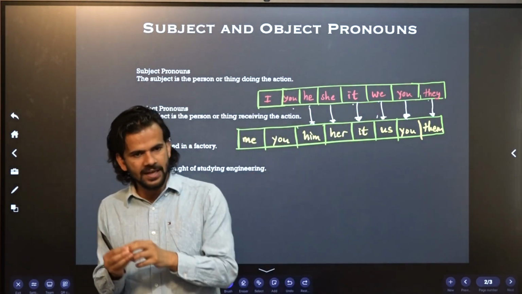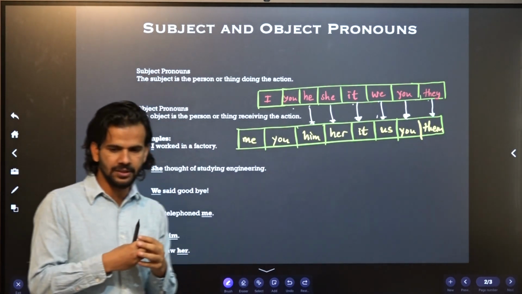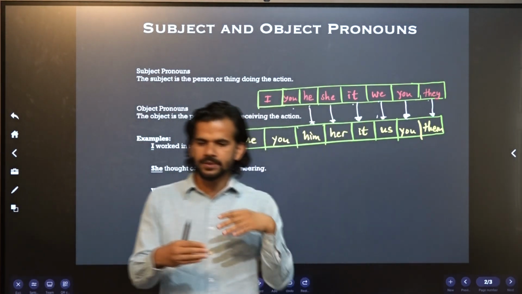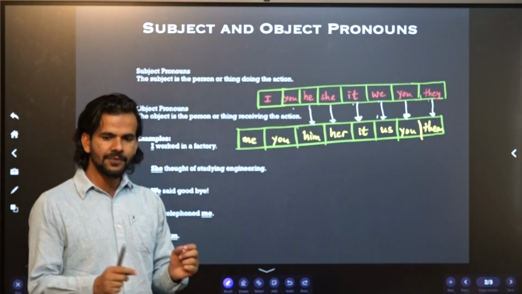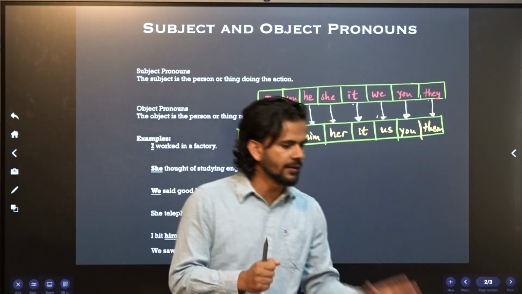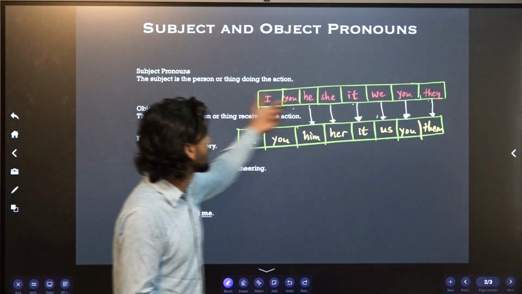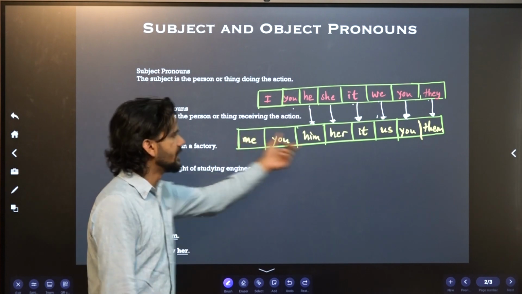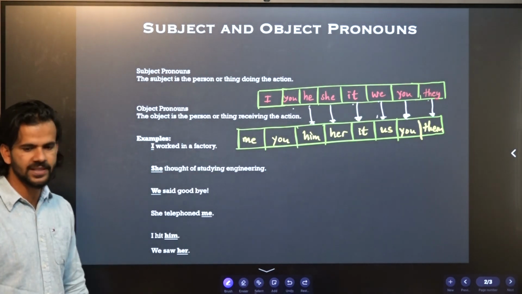So how do we figure out whether it has to be I or me, we or us, they or them? How do we figure it out? By finding out whether that pronoun is subject or object. If you know it's a subject, then of course one of these ones. If you know it's an object, then one of these ones. Easy? Right? So, let's check out some examples.